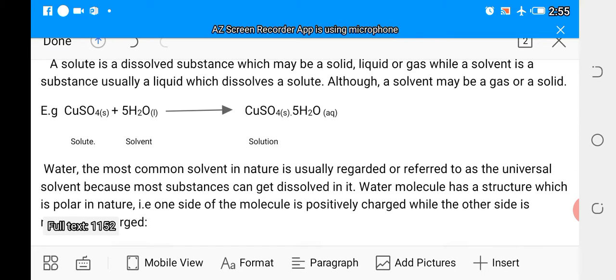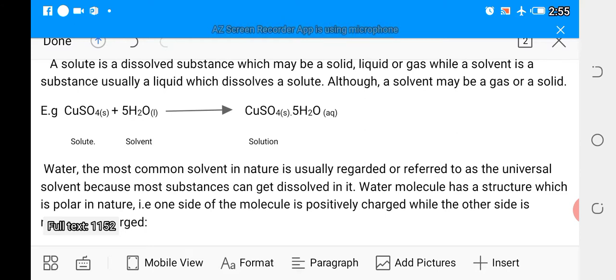Moving forward, water is the most common solvent in nature. It is usually referred to as a universal solvent. Why? Because most substances can get dissolved in it. The water molecule has a structure which is polar in nature.